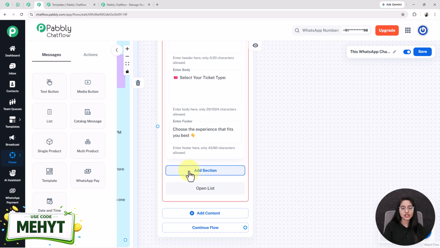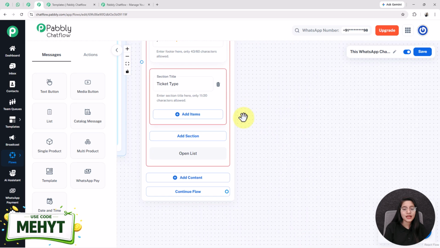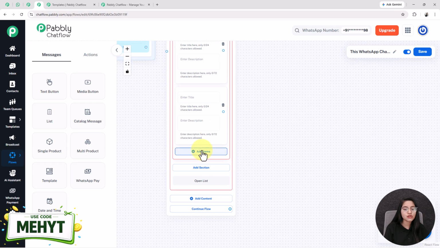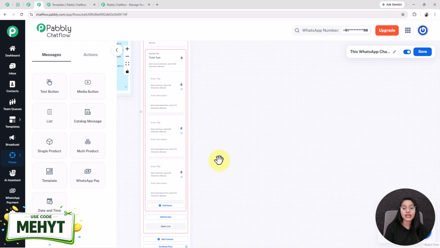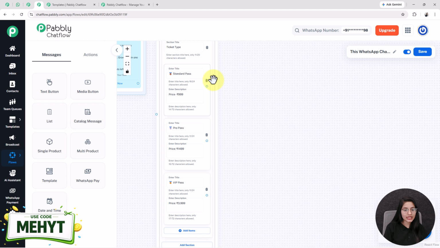After that I am clicking on this add section button and entering a section title as ticket type. Next I am clicking on this plus add items button 3 times. Here I am going to add only 3 types of tickets, but you can add more. The process of adding items in the list will be the same. Here I have added the first one as standard pass, next one is pro pass and the third one is VIP pass. Also added their prices in the enter description boxes.